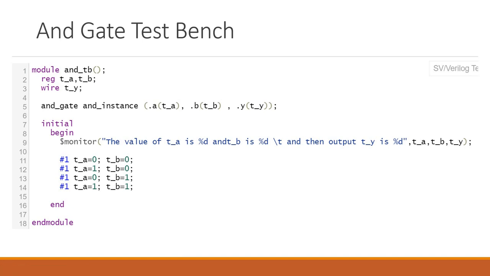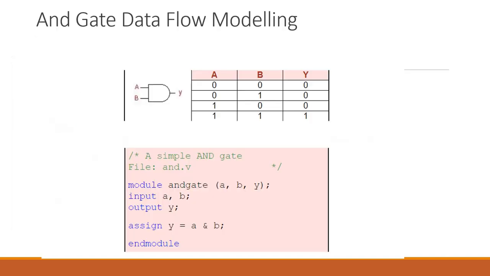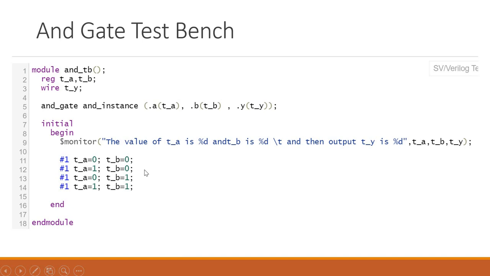If I am using a 2 input AND gate, there will be 4 possible cases, so 4 inputs we can give. You can see it in the next slide. These are the conditions. Now we have given these conditions and we have instantiated our design into the test bench. This test bench part has been done now. If you want to see how your design and test bench work, let me take you to the coding part.